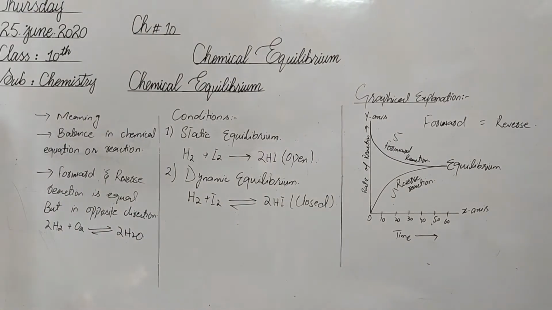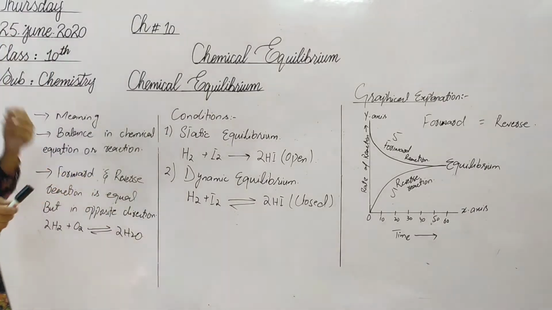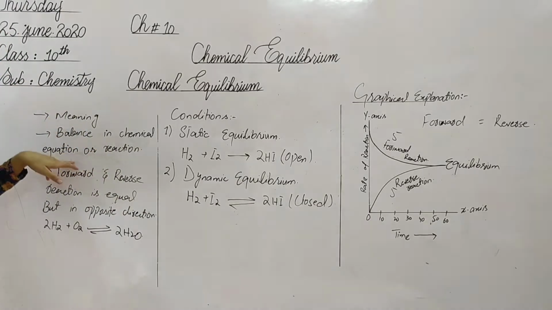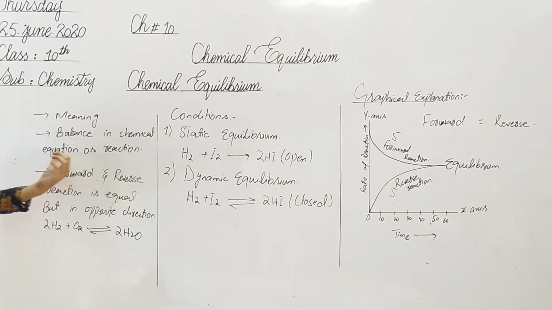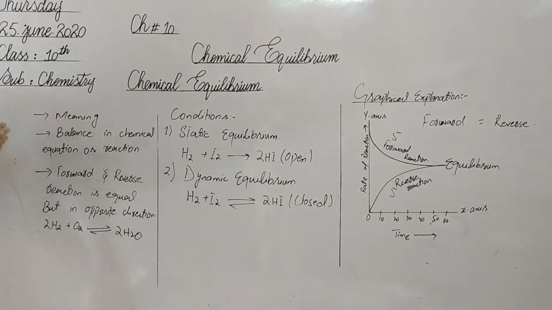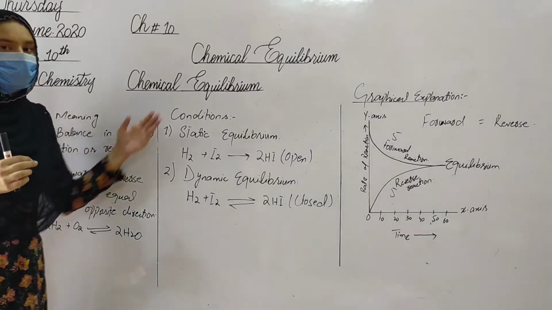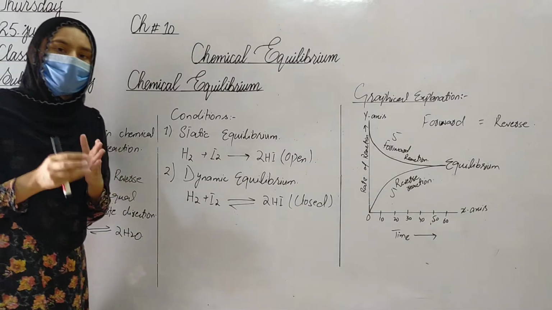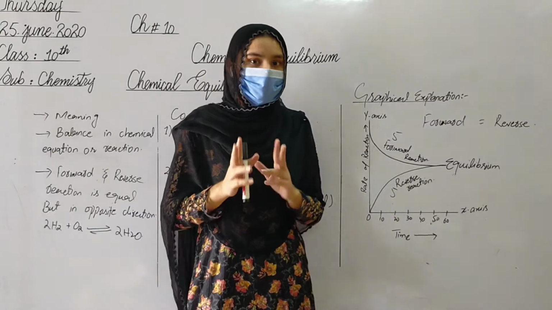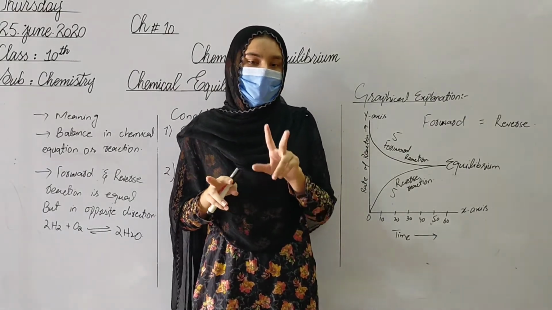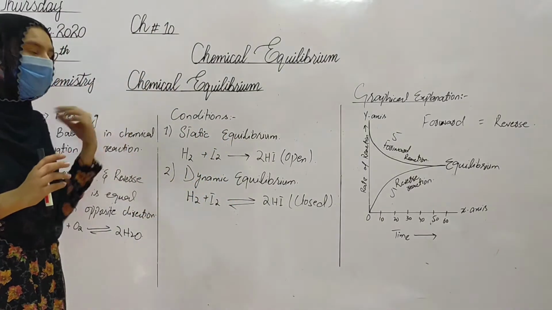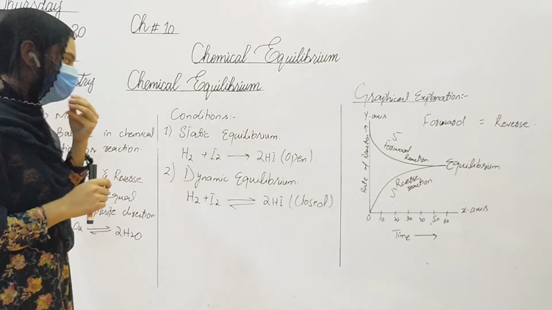First of all, we must discuss the meaning of equilibrium. The meaning of equilibrium is balance, and the meaning of chemical equilibrium is balance in a chemical equation or reaction. If we take any type of reaction or equation and there is a balance in it, then this balance is called chemical equilibrium. Further, the definition of chemical equilibrium is that when the rates of the forward and the reverse reaction are equal but in opposite directions, meaning reactions proceed at the same time in opposite directions, then this state is called chemical equilibrium.